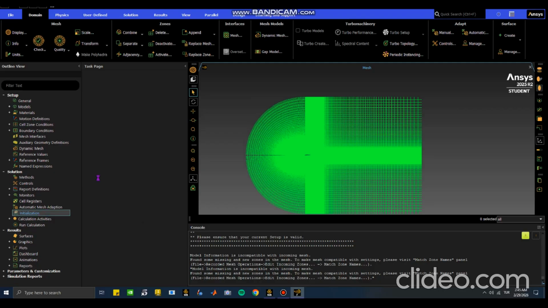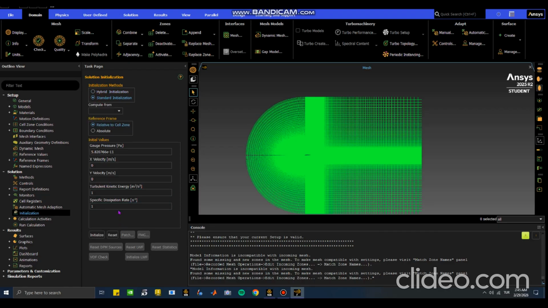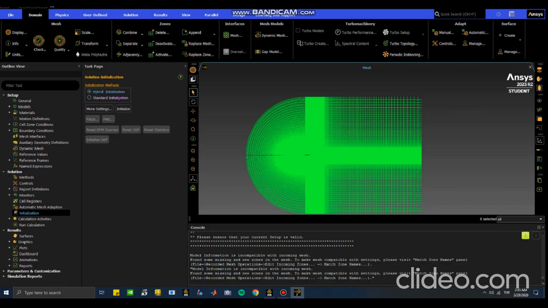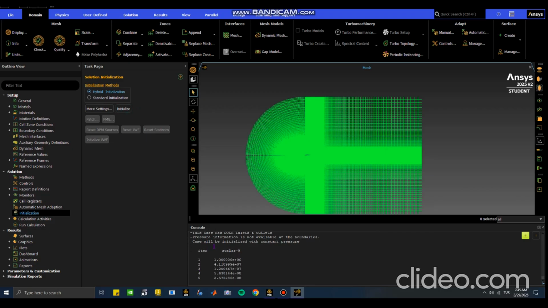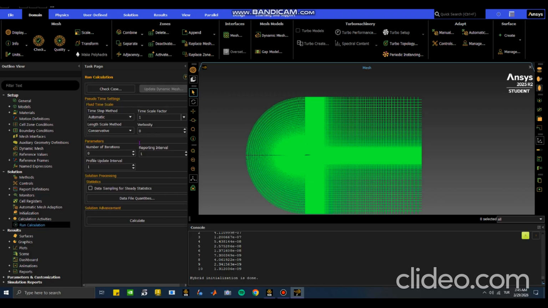Make sure you are doing a hybrid initialization because we don't need to deal with things one by one. The software has a perfect way by doing hybrid. Click initialize, wait till it's done, and initialization is done. Now you can run calculation. Click run calculation on the left panel.